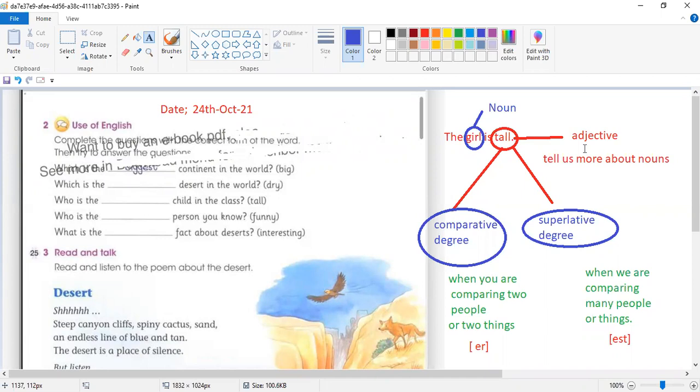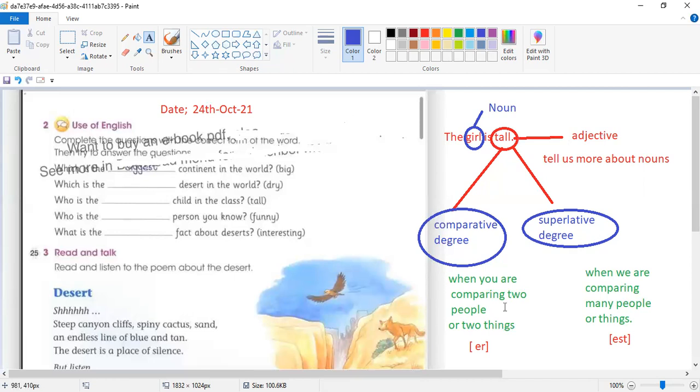So I have to describe that bag. I will tell you it's a big bag, it's black in color, it has some spots or dots on it, maybe patterns or flowers. This is called adjective.